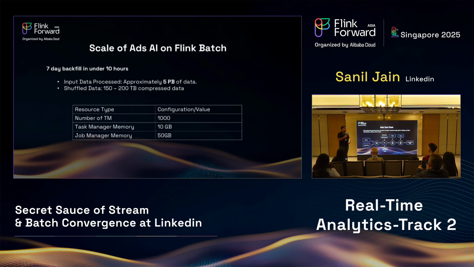But what I wanted to share with you is the scale of this job and how we are running it on batch. So we are able to do a 7-day backfill in under 10 hours with the improvements that we have currently made with Flink batch. The input data for this backfill is 5 petabytes. And the shuffle data scale is basically 150 to 200 terabytes of compressed data. And we are practically able to run this job at scale with Flink, with the execution mode as batch.